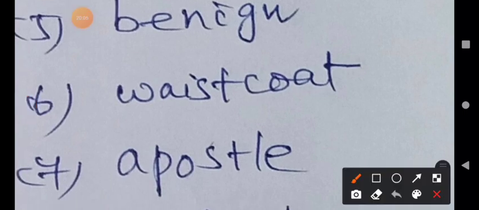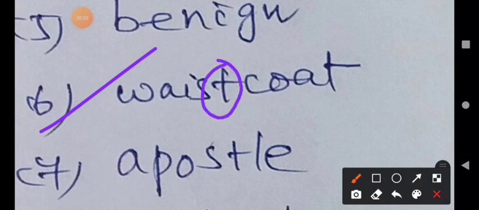You should understand. And then the sixth word. Our topic is the silent letter: find out the silent letter in the given word, and you should pronounce the word correctly and accurately. In the sixth word, which letter is silent? Here the silent letter is T. We should not pronounce the T in waistcoat; that is a wrong pronunciation.